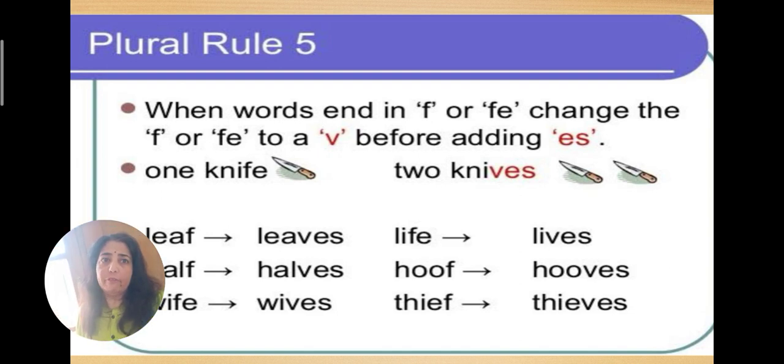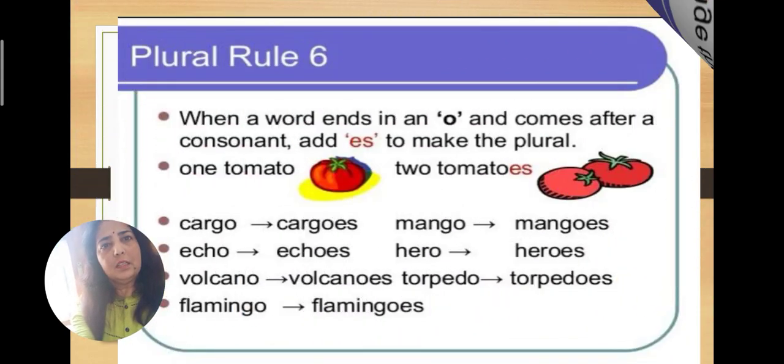So F and FE changed into VES. Okay. So example, knife, knives, life, lives, hoof, hoofs, thief, thieves, wife, wives. Okay. So remember them.